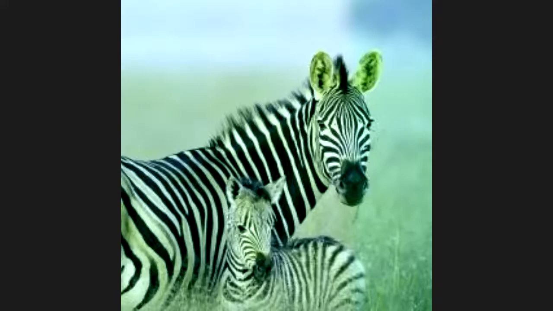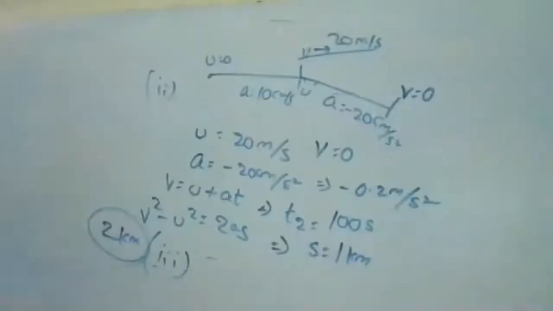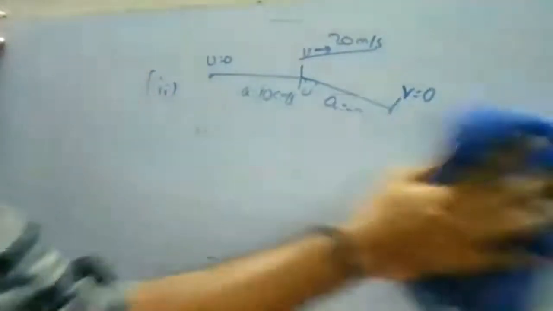Now for the balance displacement, 2 kilometers, we are going to find the time period. I'm going to erase it. If you have any issues, you can ask me. So for the displacement of 2 kilometers, we are going to find the time period.